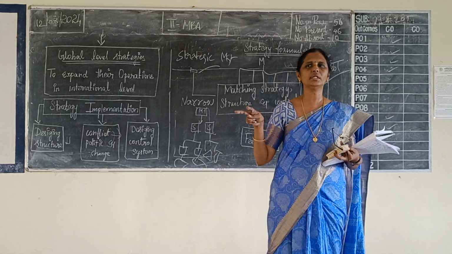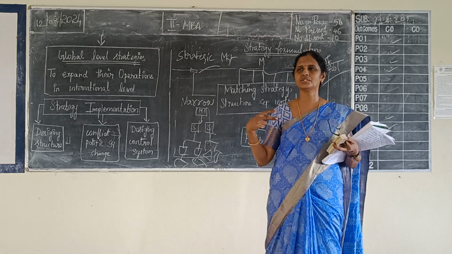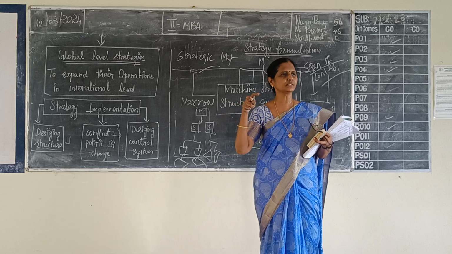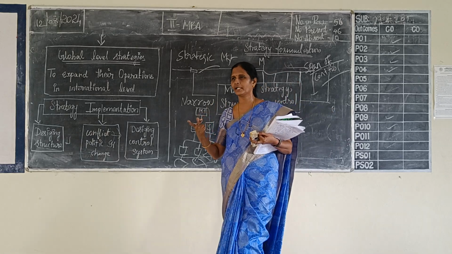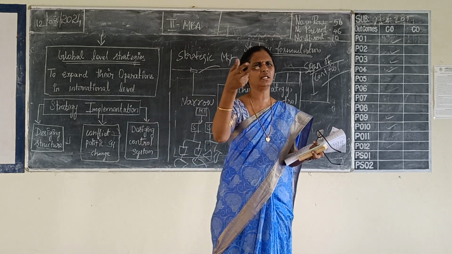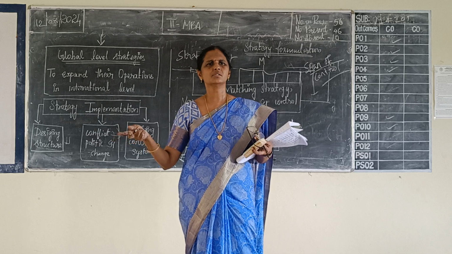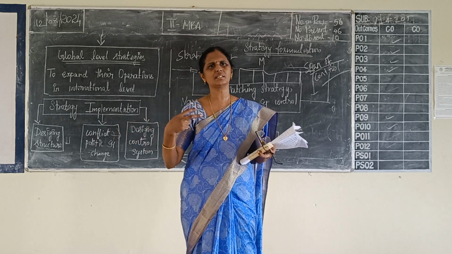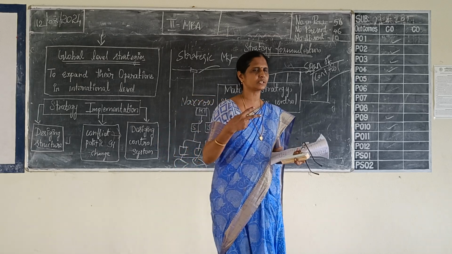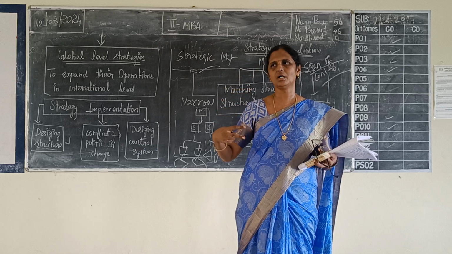So after doing these analyses, what you are going to do? You are going to make a strategic choice. You are going to select the strategy among the alternative strategies, right? It can be cost leadership or differentiation or whatever the strategy be, right? So you have to select which strategy will suit your organization. So after selecting the strategy, 3 levels you have to identify.